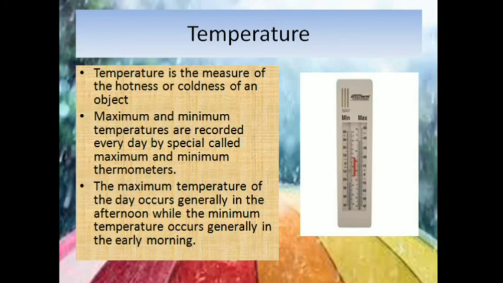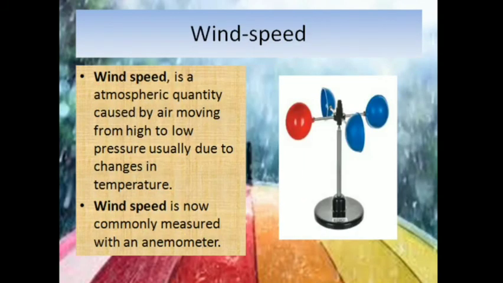Next, we go to the next element of weather, wind speed. Wind speed is an atmospheric quantity caused by air moving from high to low pressure, usually due to changes in temperature. So when there is a change in temperature, there is a change in pressure. Some areas have high pressure and some have low pressure. So when the air moves from a high pressure area to a low pressure area, that is called wind.